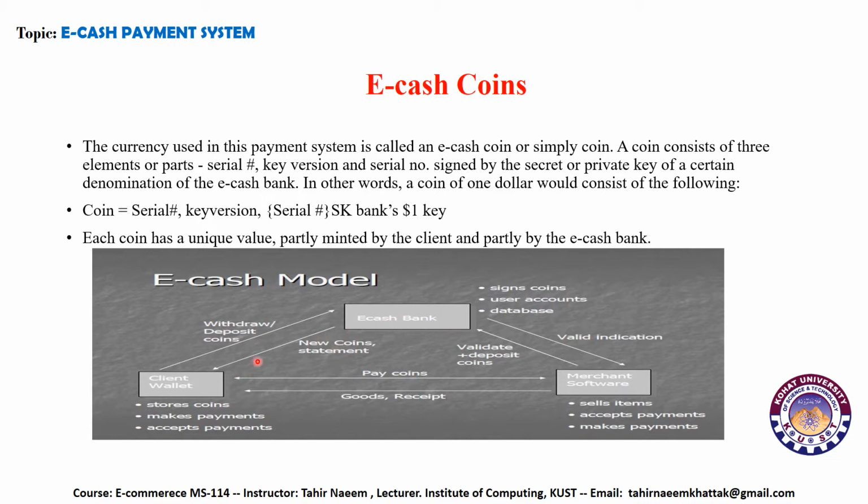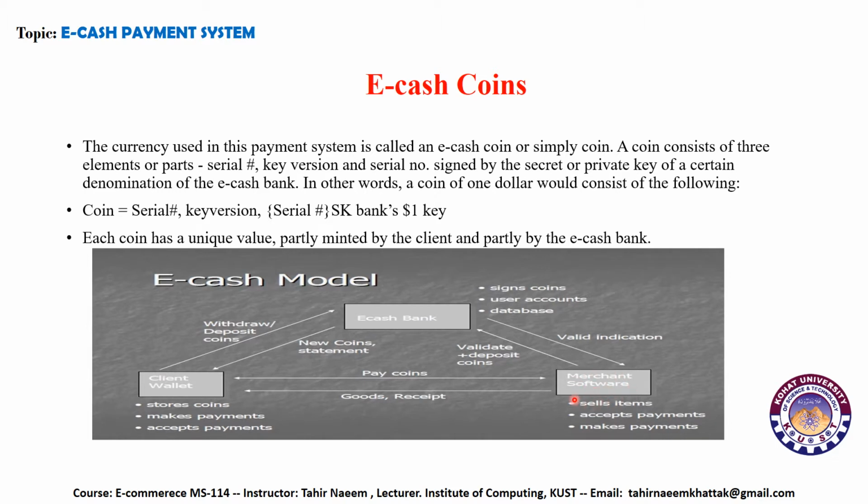Whenever the client wants coins, he purchases them from the eCash bank and stores them in his wallet. Whenever he wants to withdraw or deposit coins, he gives them to the eCash bank. If he wants to pay a coin to the merchant software, he can give the coin to the merchant.